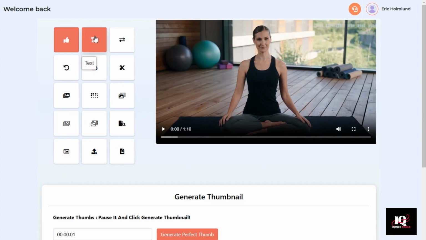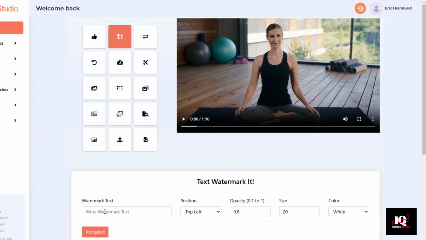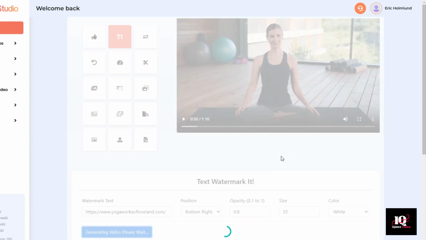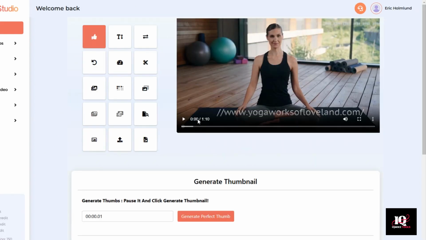So for the URL, I'm going to click on Text. I'm going to paste it here. We'll go position, we'll say top left. Size, let's say 88. And now as I think about it, it's kind of nice and dark down here in the bottom right. Let's go bottom right and make it a little smaller. Let's go 55 so it just kind of fits down here along this bottom line. And then just click the button, it'll add that text. Text added into video. And it looks like I could have gone a little smaller than size 55. Could be a little trial and error there. Looks like maybe I could have gone like size 30 or 40. But that's not too bad.